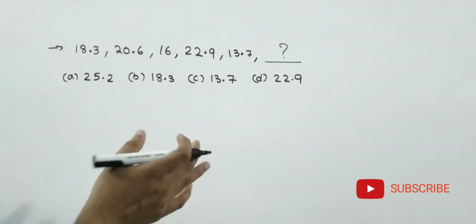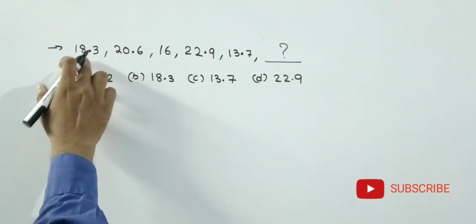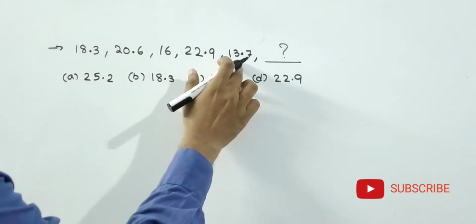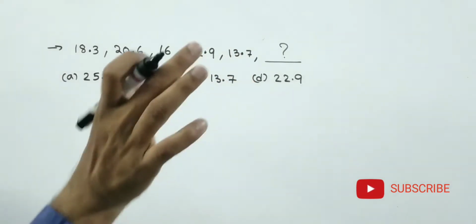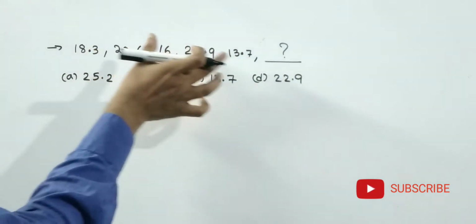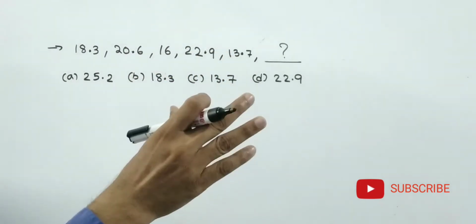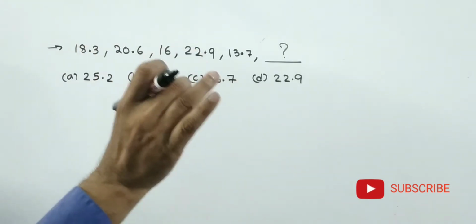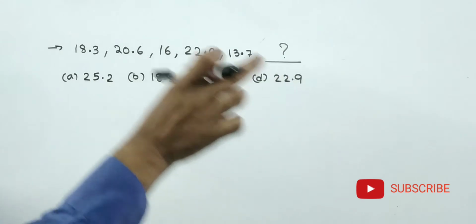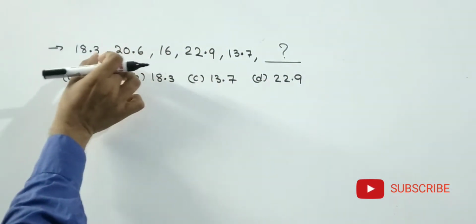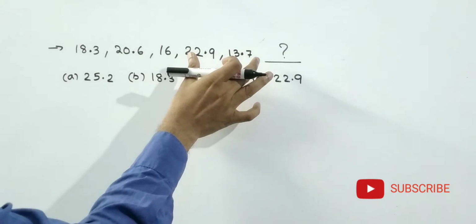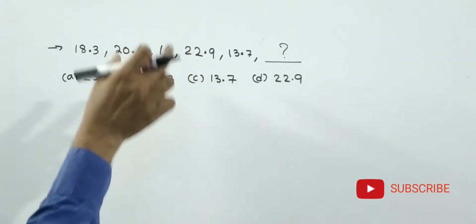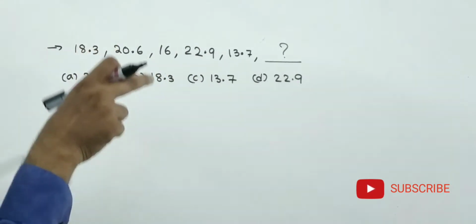See friends, today's first problem: 18.3, 20.6, 16, 22.9, 13.7. If the problem is like this, if points are given, then the logic is very simple. If there are points in the given numbers, there may definitely be a chance for simple logic. Also observe the numbers: the difference is very small, and one time it is increasing and next it is decreasing. That means there may be a chance for addition and subtraction.